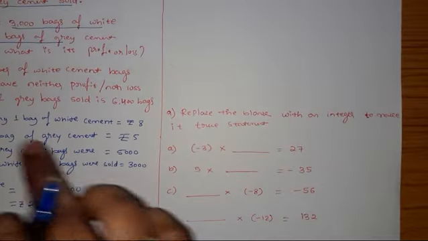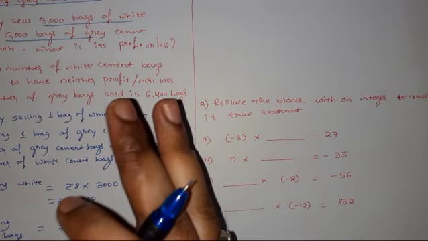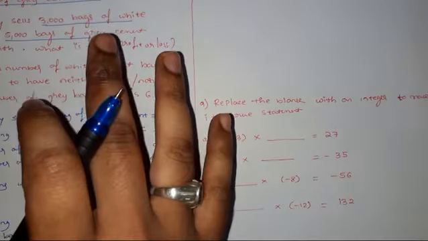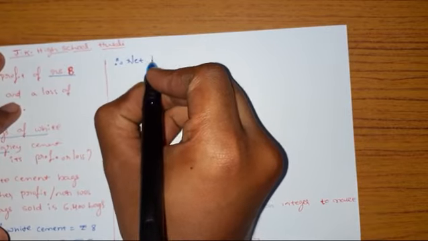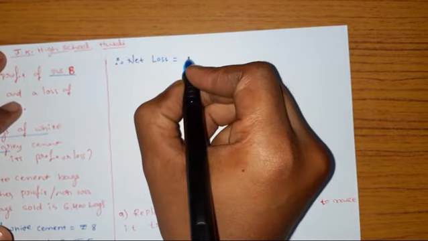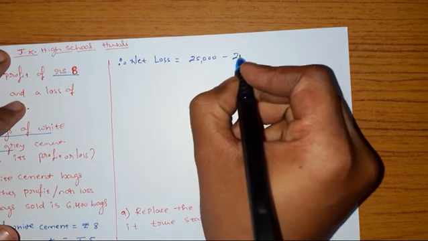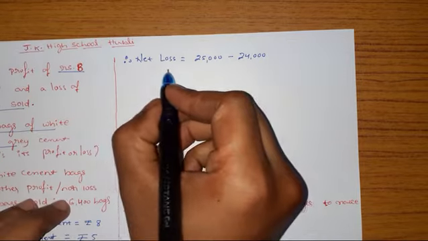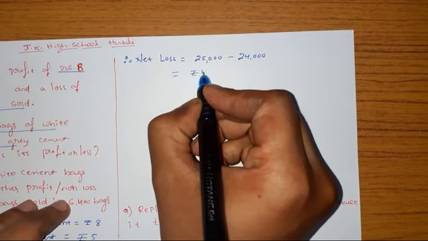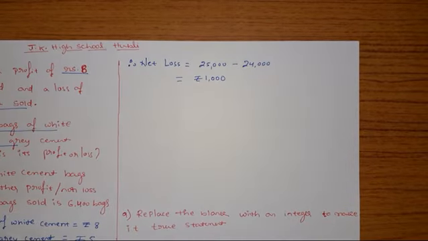Therefore overall, whatever is happening is a loss only. Therefore net loss is equal to 25,000 minus 24,000. Whatever profit we got, we have to subtract, no? Therefore net loss is rupees 1,000.